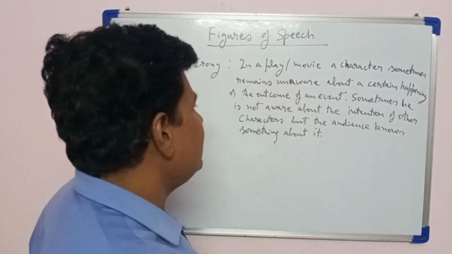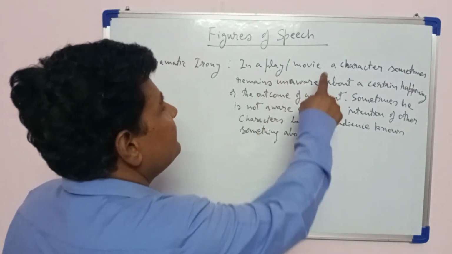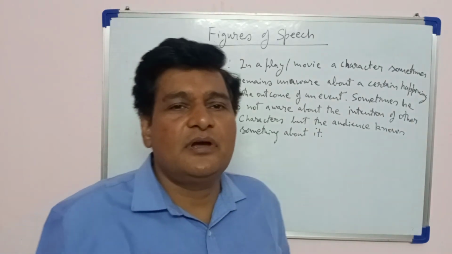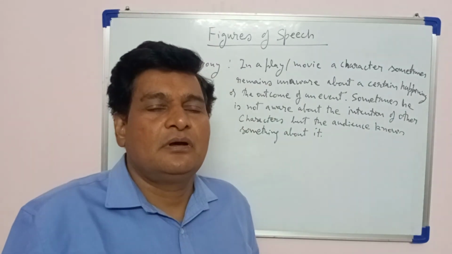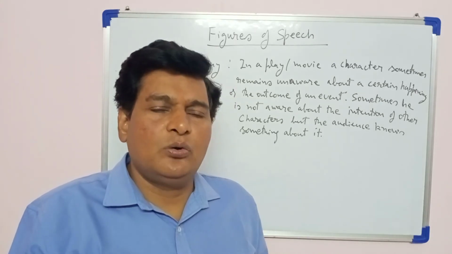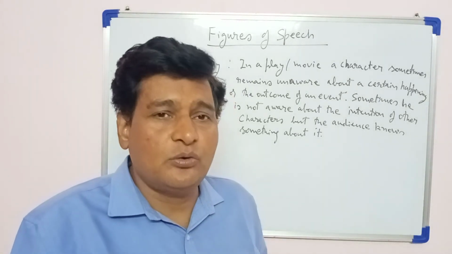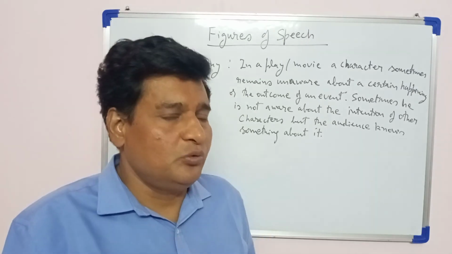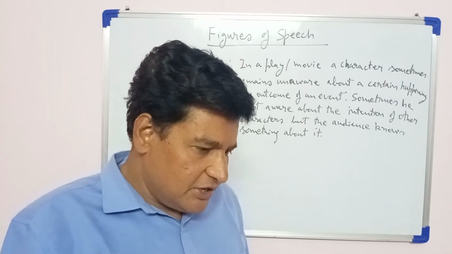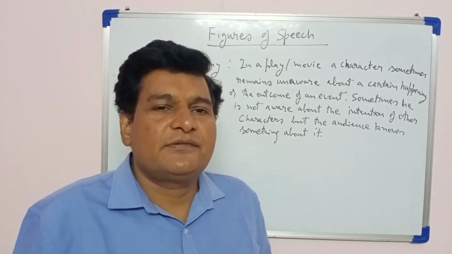Now let us understand. In a play or in a movie, a character sometimes remains unaware what will happen next, and the audience who is watching the play, reading the novel, or watching that movie immediately comes to know what will happen next.